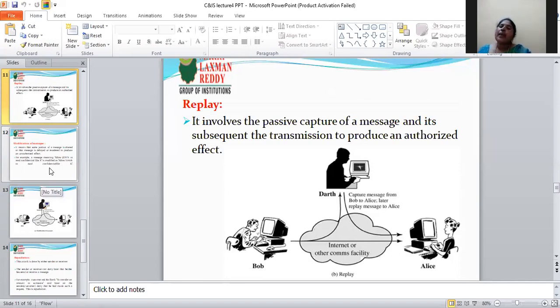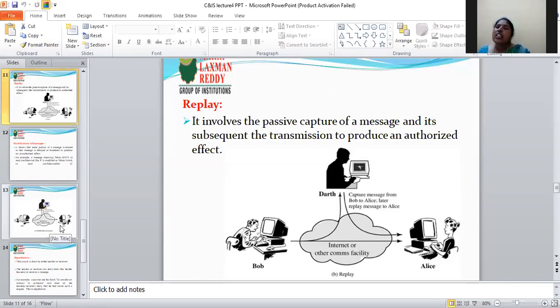Here Bob sends the message, and Alice receives two messages, one from Bob and also one from Darth.